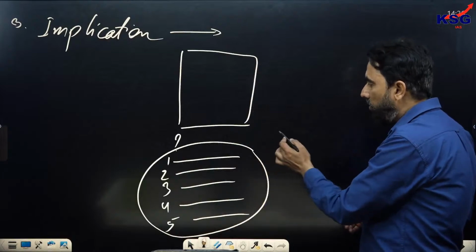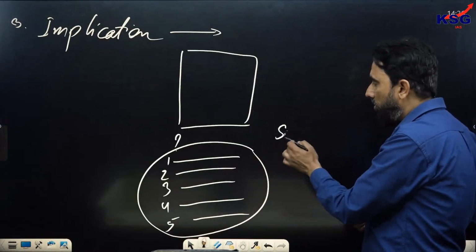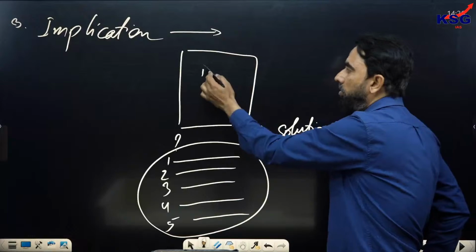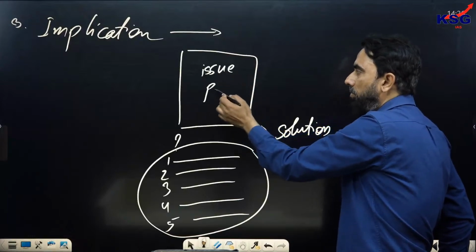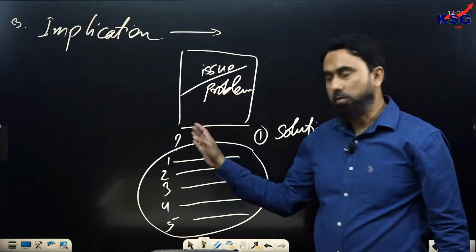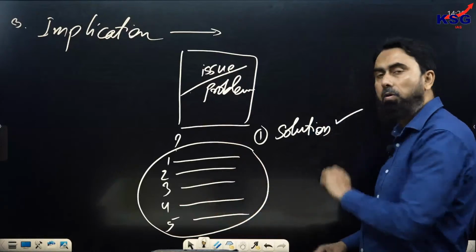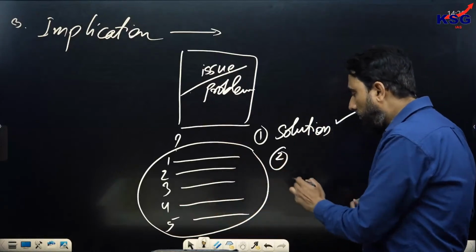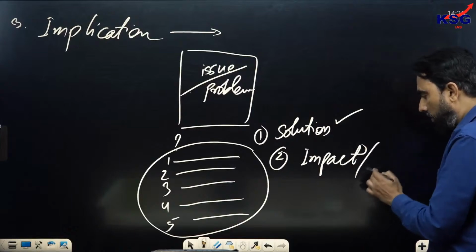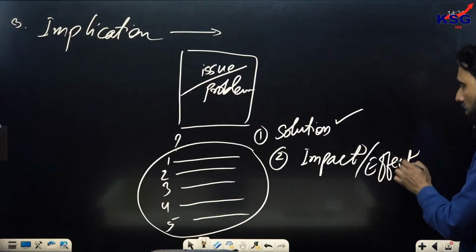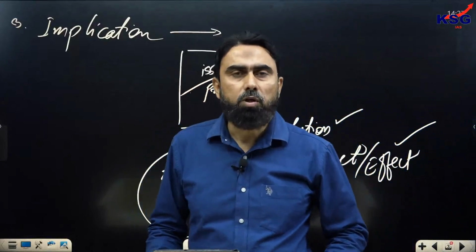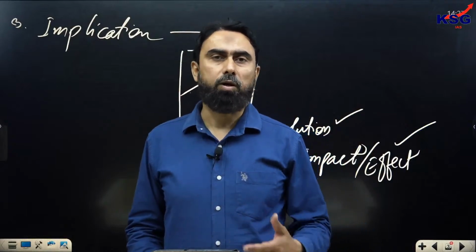So always choose these statements if the statement is a solution. Number one, if it is the solution to the given problem. The author will discuss some issue in the passage, some problem or some kind of challenge, and if the given statement is a solution, you can choose that as correct. Second, if the given statement talks about the impact or the effect of that issue, of that problem, again it will be correct. This way you can identify the instinct of these statements and choose your answer quickly, right?